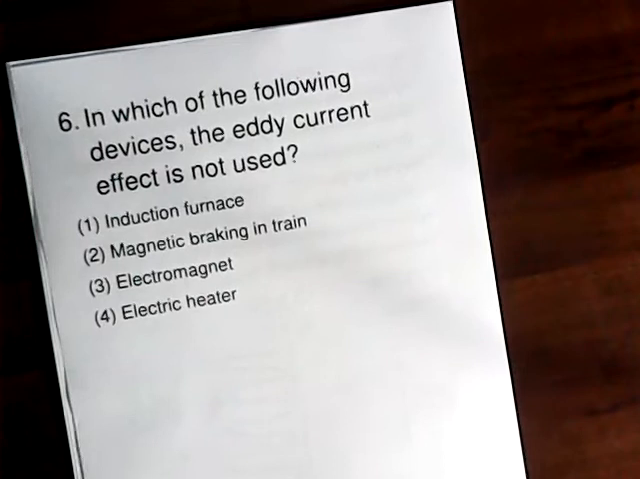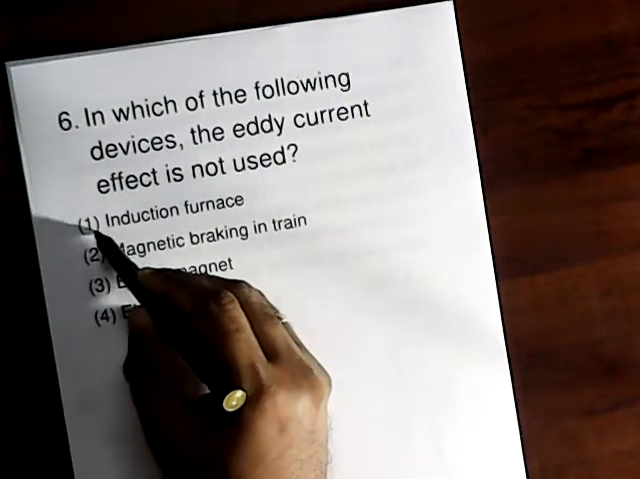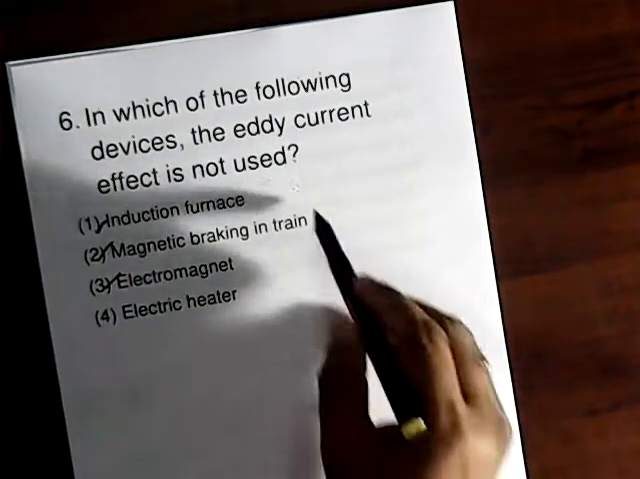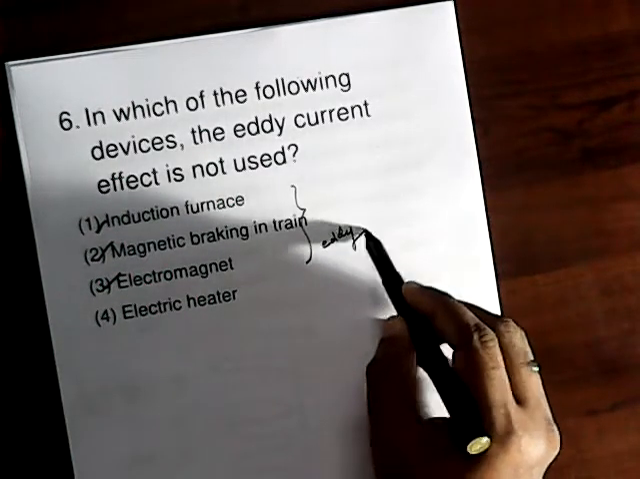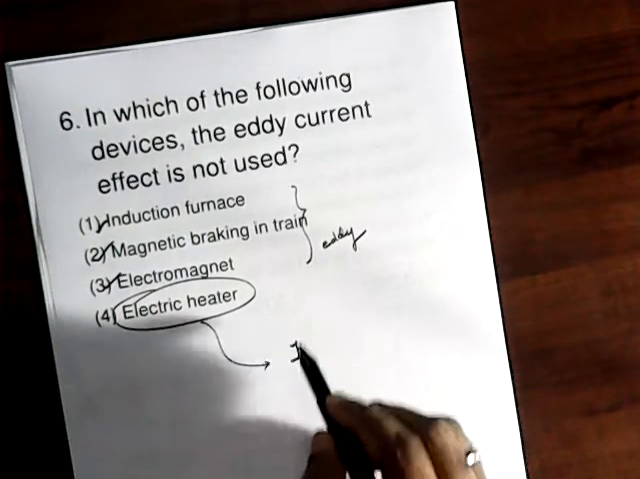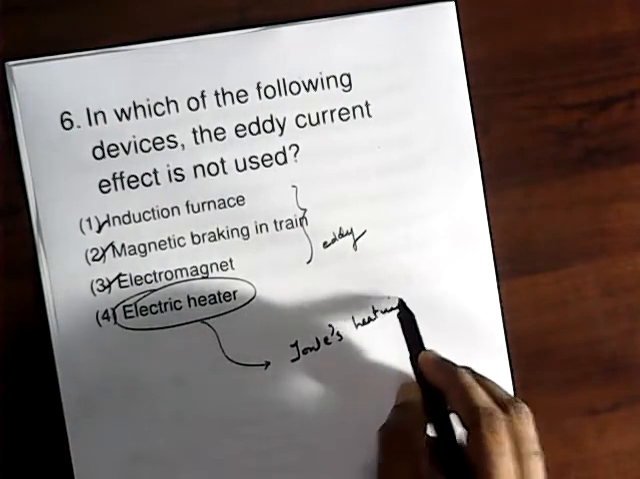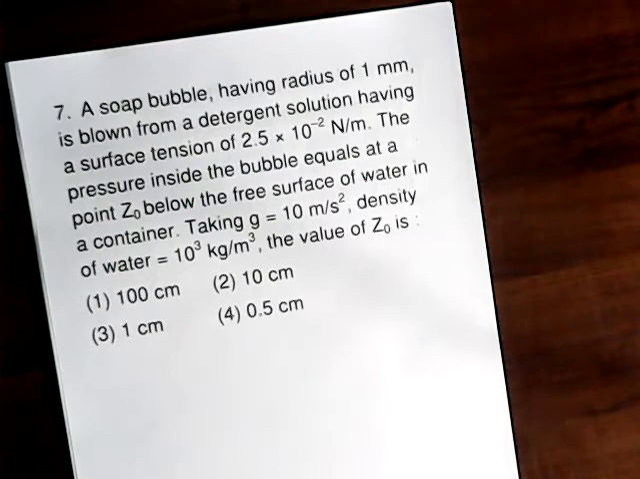A simple question. In which of the following devices is the eddy current effect not used? The induction furnace, the magnetic braking in train, the electromagnets. In all the three, the responsible one is eddy current. But the electric heater is based on what? Joule's heating effect, I squared R t. And hence for the electric heater, the fourth one is the answer for the question. So the seventh question, a good question.